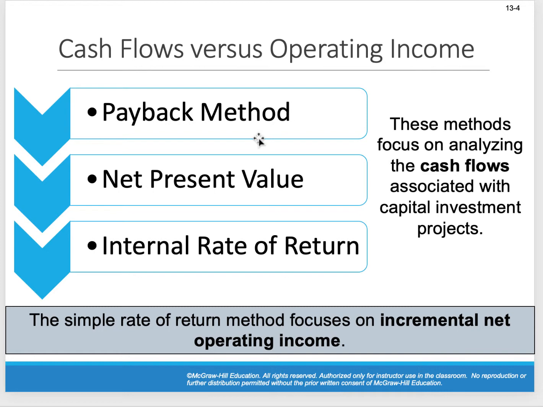Basically these three methods really focus in on what the cash flow of this project is. We don't know what the future cash flows are, but we estimate them.